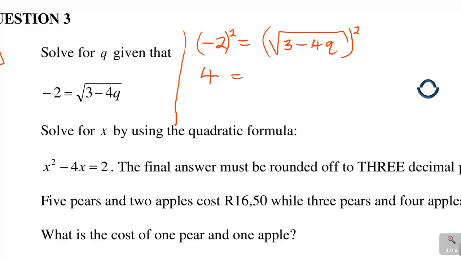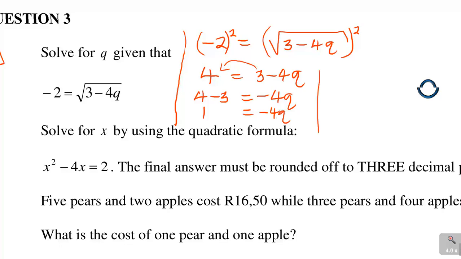Now the squaring was removing the square root, so you'll have 3 minus 4q. Alright, so you can take 3 to join the 4, which is 4 minus 3 is equal to negative 4q. Now 4 minus 3 is 1, which is equal to minus 4q, right? So to just finalize, you divide by negative 4, divide by negative 4. Remember, your aim is to remain with q, so minus 1 over 4 is equal to q.